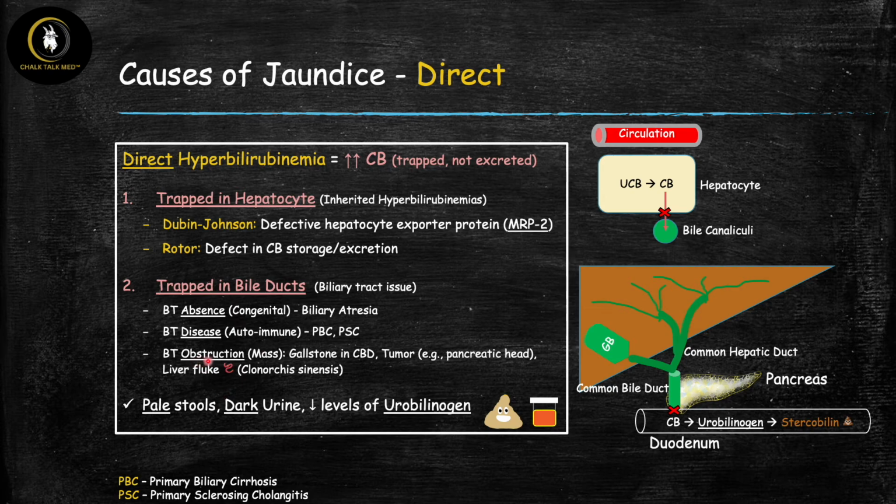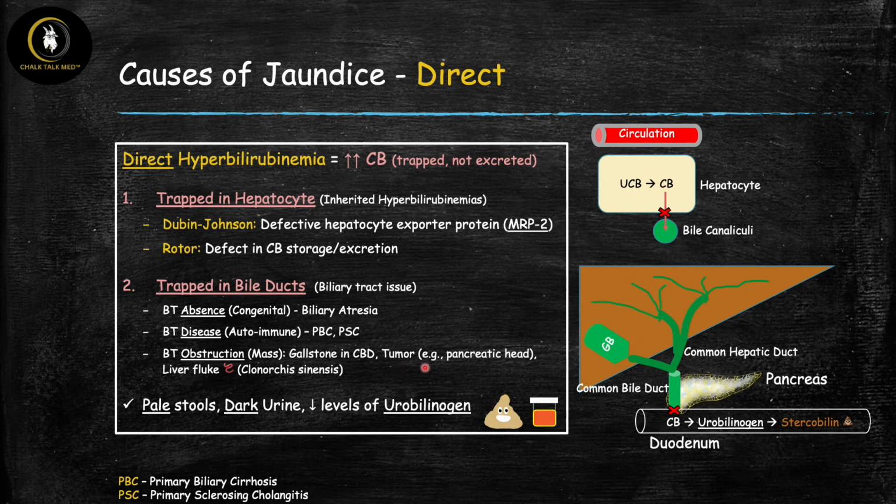And then finally, the third category, this one's the most common. Here you have biliary tract obstruction due to a mass. So some kind of a mass effect is actually blocking the bile ducts here. And the most common one that we see clinically is a gallstone in the common bile duct. So imagine you have a big old gallstone that's sitting right here in the common bile duct. Then all of this green is going to back up right here and lead to backup of conjugated bilirubin.